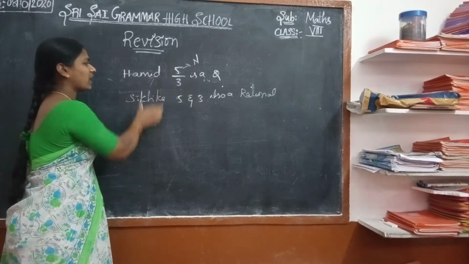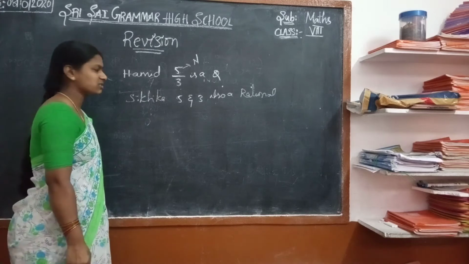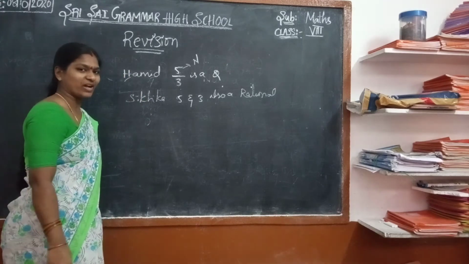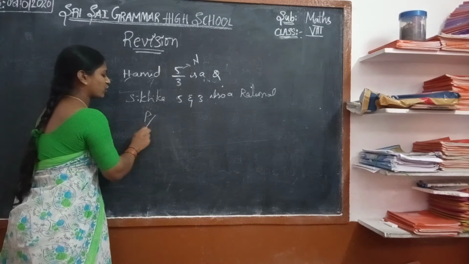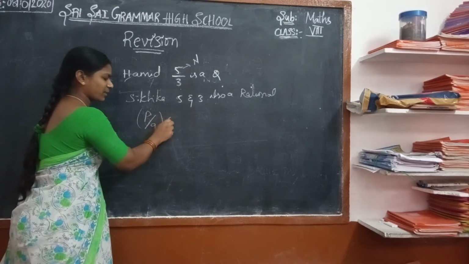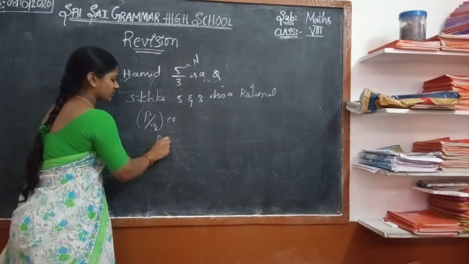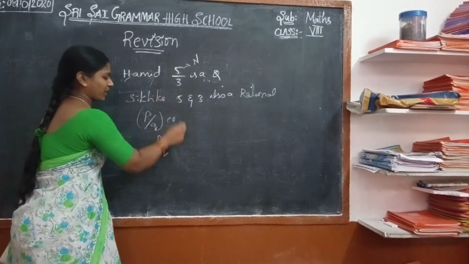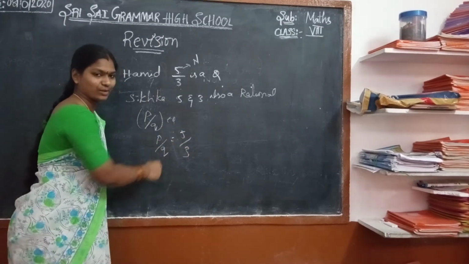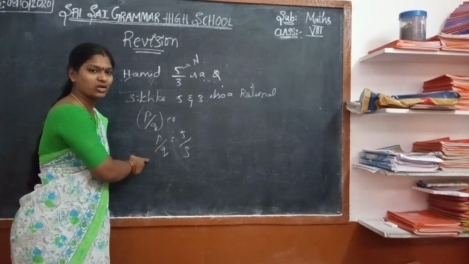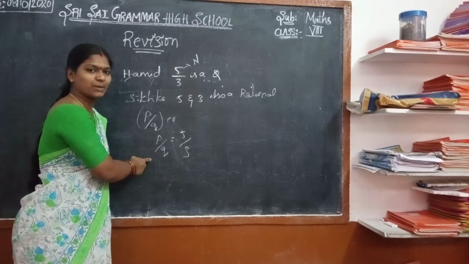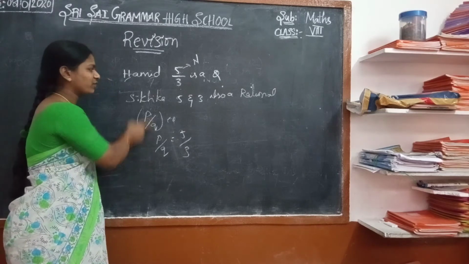For whom do you agree, Hamid or Shrika? We agree with Hamid only. Why? Because a number in the form p by q is a rational number. Here 5 by 3 is in the form p by q, so it belongs to rational numbers.